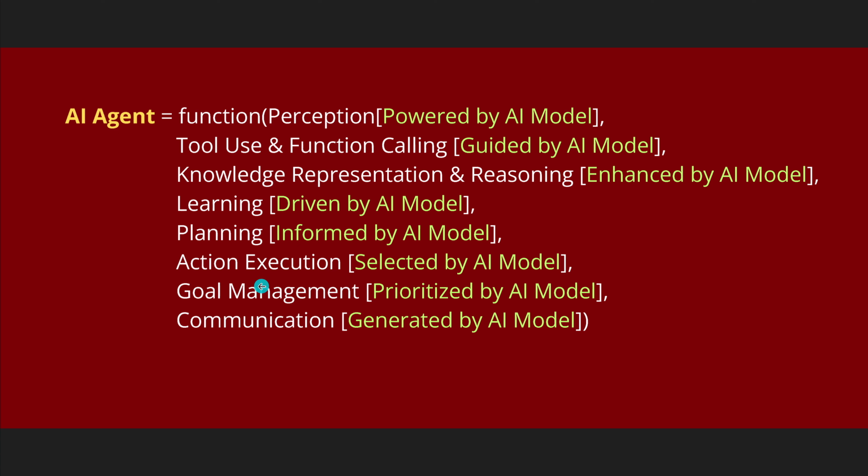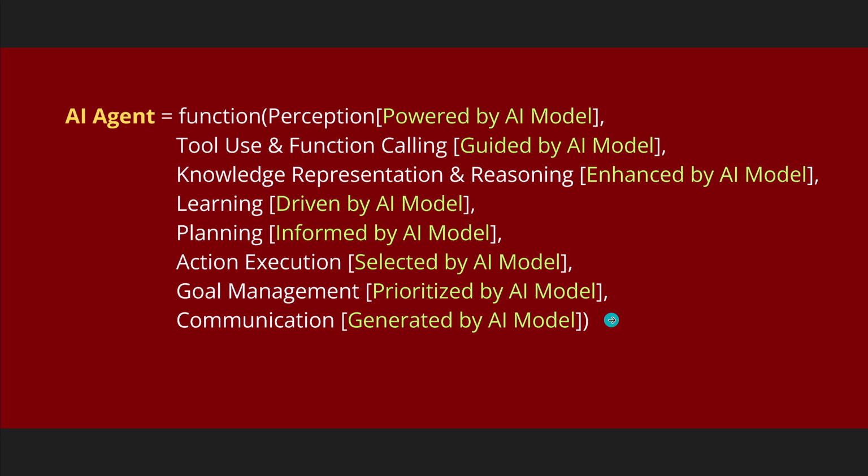The goal management is, of course, prioritized by the internal parameterized knowledge of our vision language model, and the communication that is so essential if you have a higher complexity with multiple active agents is, of course, generated by our AI model, an LLM or a vision language model, or vision language action model. So you see, now the complexity suddenly increases.